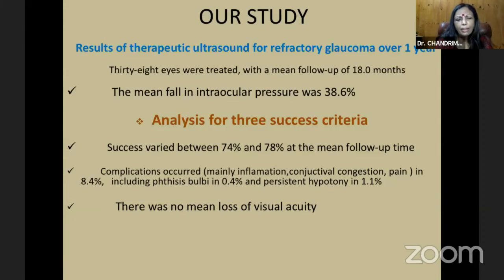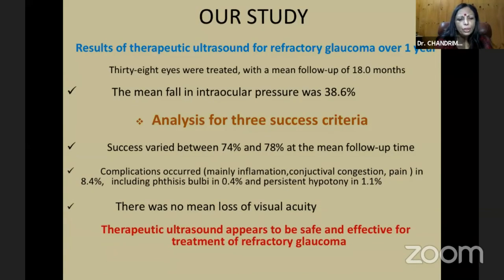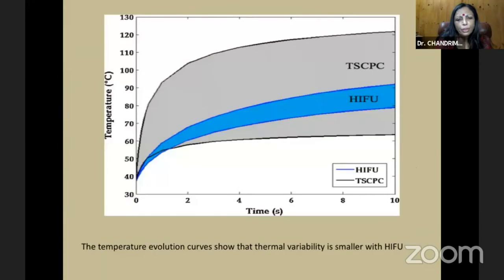So it's quite a satisfactory procedure, but of course needs to be popularized, and we need more studies to be sure that we can do it in eyes which do not have such severe glaucoma. Therapeutic ultrasound appears to be safe and effective for the treatment of refractory glaucoma. The difference between TSCP and the high intensity ultrasound I showed you is that the energy is concentrated over a smaller area rather than a larger area.